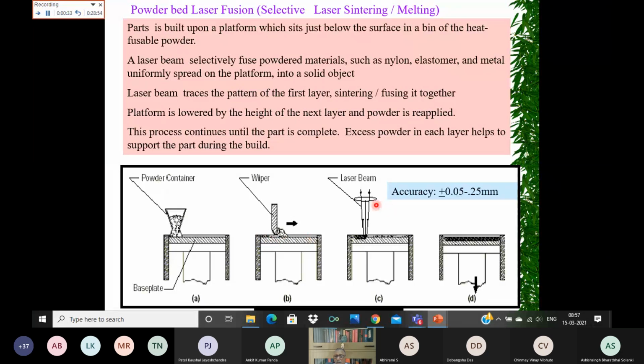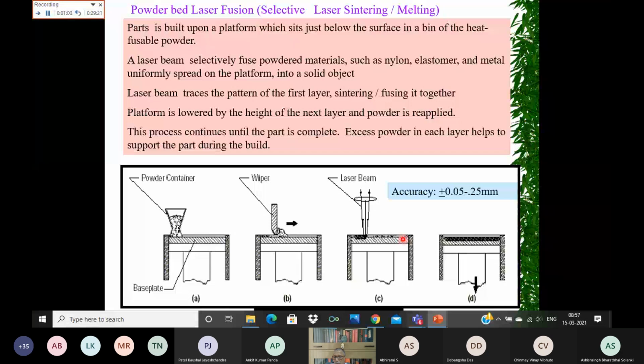Now with the laser, using that CAD model, STL conversion, slicing, and then getting the data, wherever you want to fuse the powder, there you scan the laser beam, and it fuses and builds one layer.